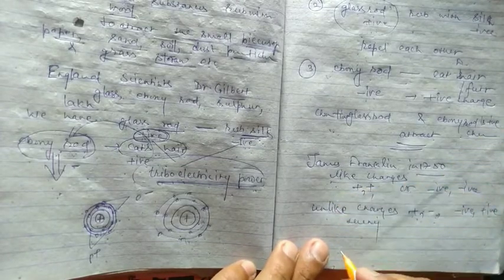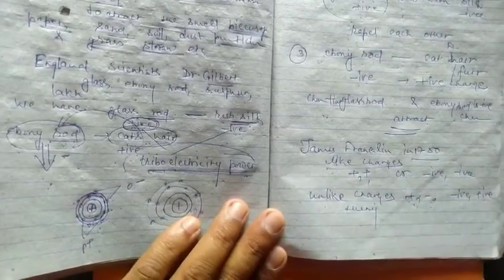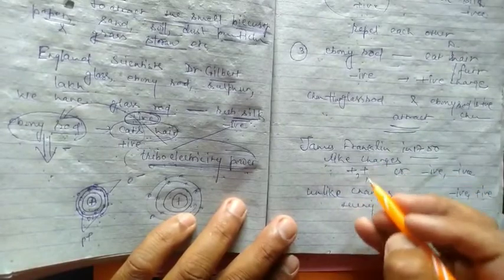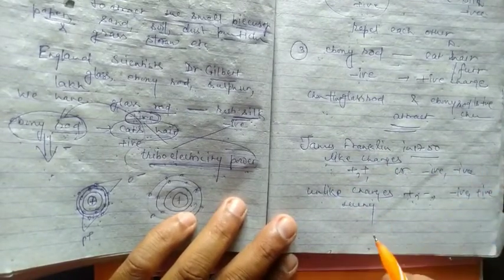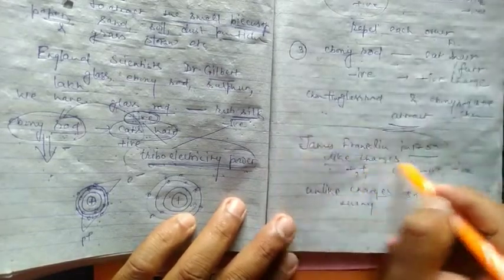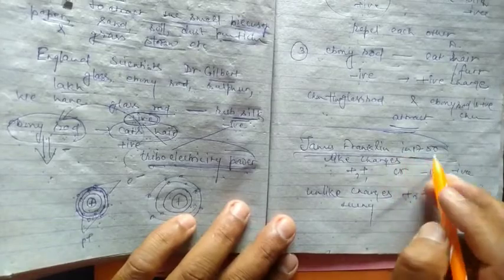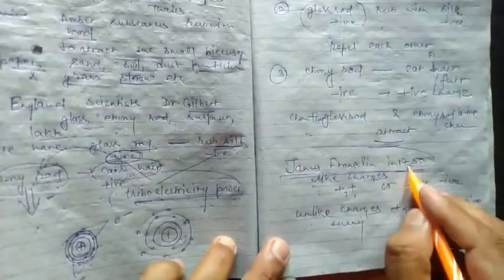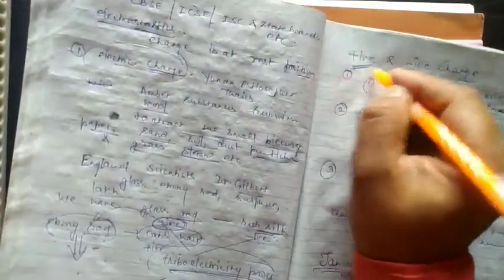We easily conclude that like charges repel each other and unlike charges attract each other. This was the finding of Franklin in his experiments in 1750, the positive charge and the negative charge.